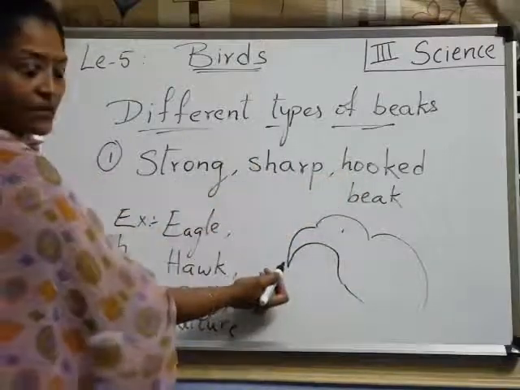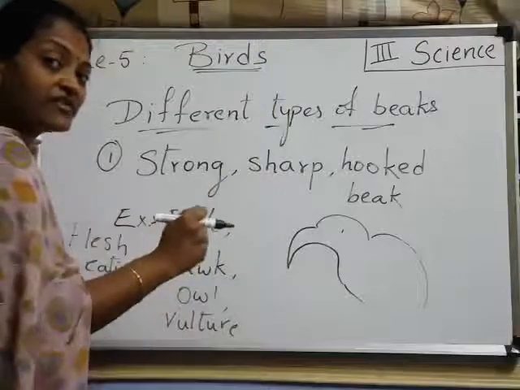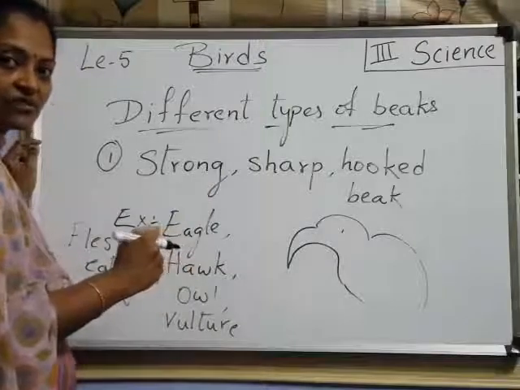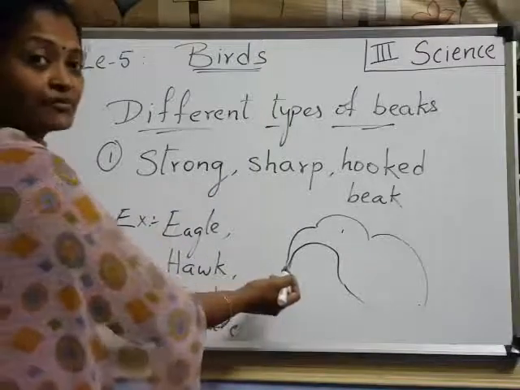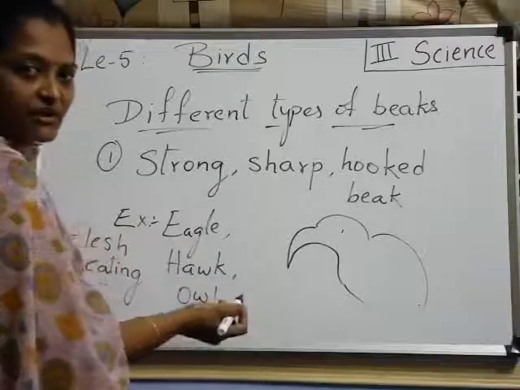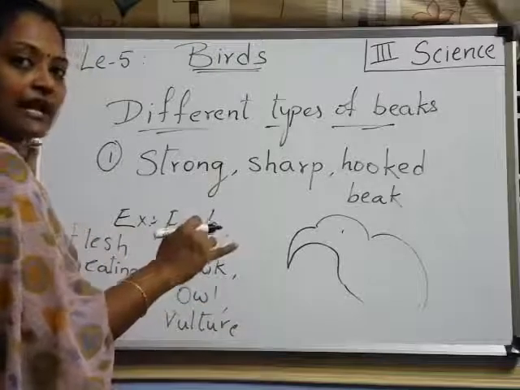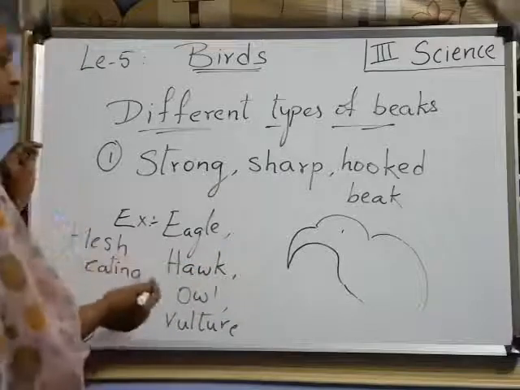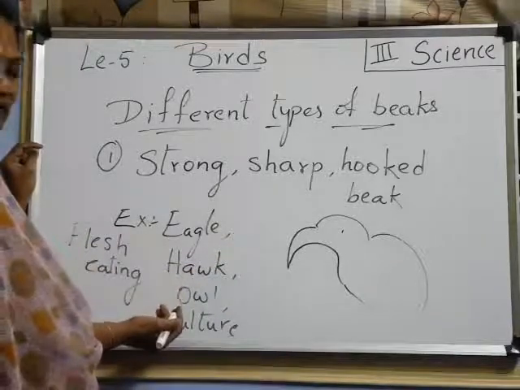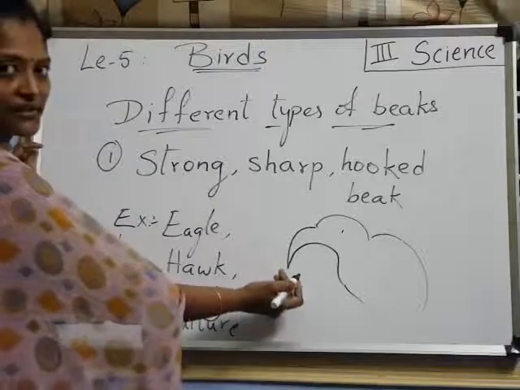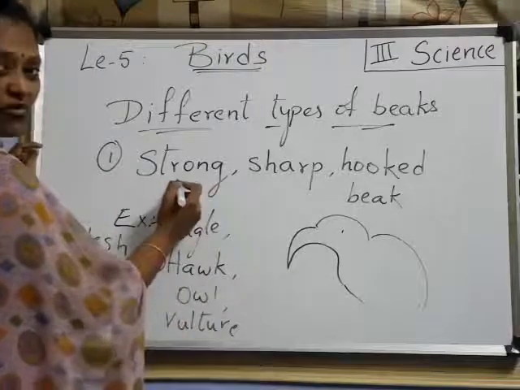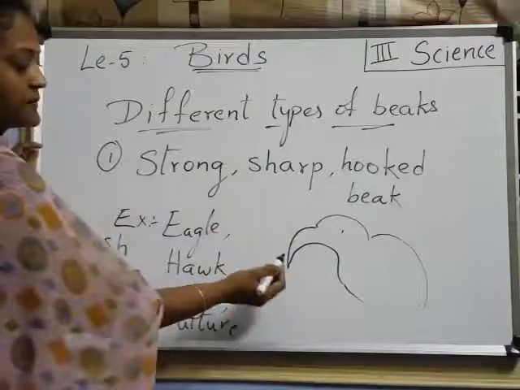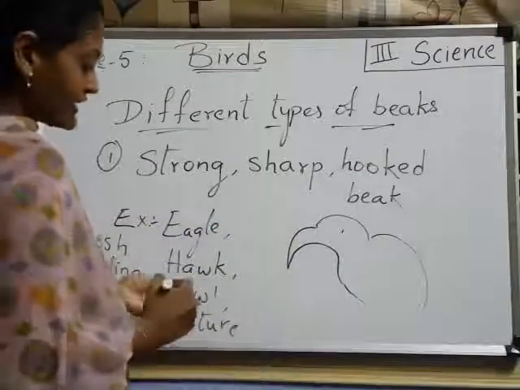Like this, so that it is able to tear the flesh of other animals. Understood? So, these birds can eat the flesh of small animals. Got it, children? So, these birds have a beak shaped like this. What is that? Strong, sharp and hooked beak. Okay, now coming to the second type.